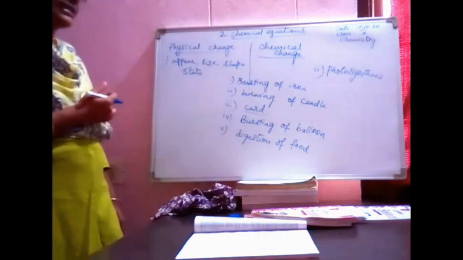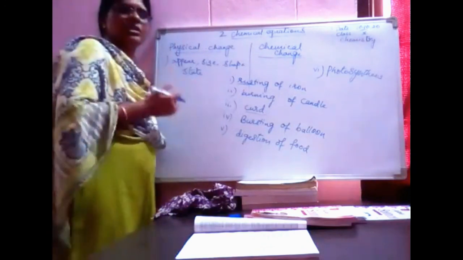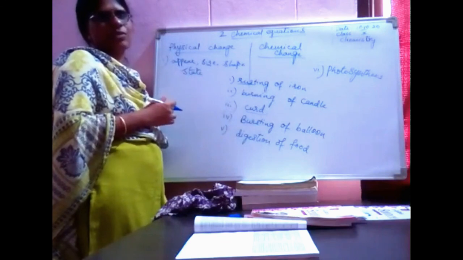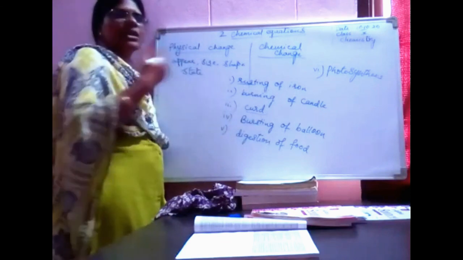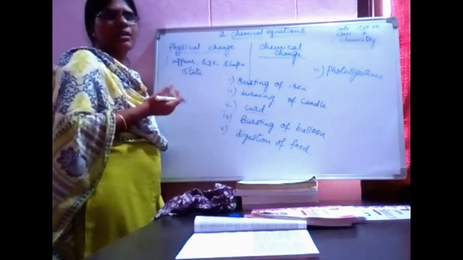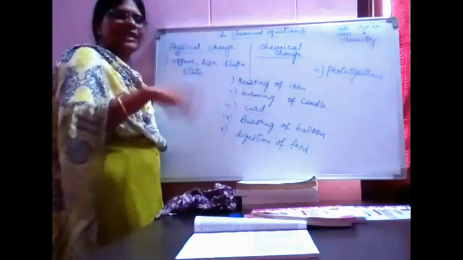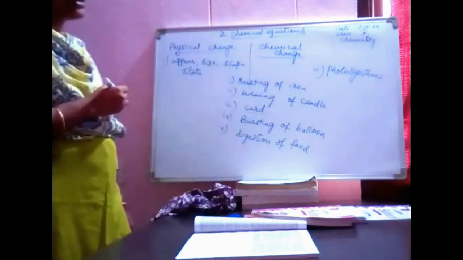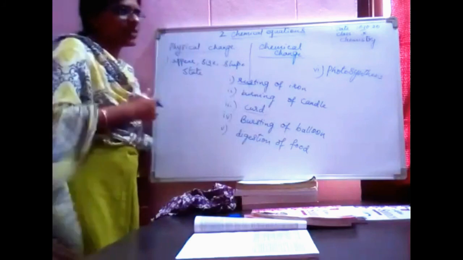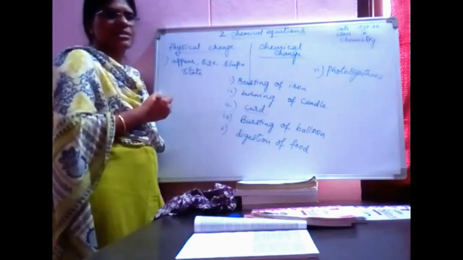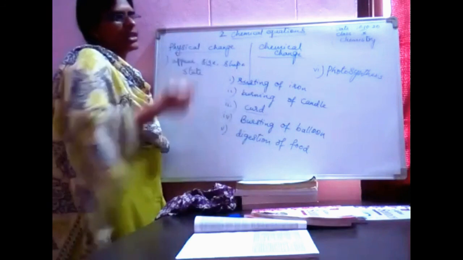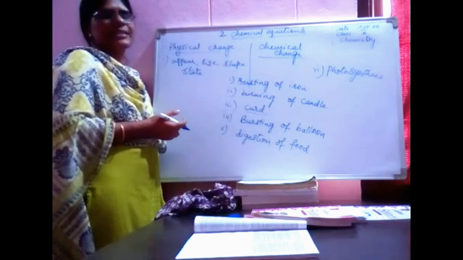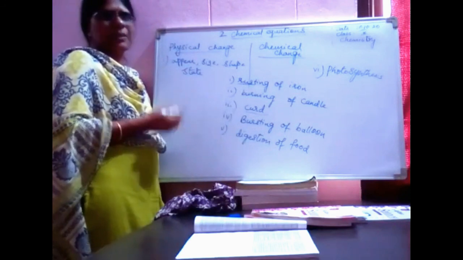Next, let us take digestion of food. We are eating different varieties of food. Yes or no? Like biryani, chapati, curd, rice, everything. Okay? After eating, the food is digested. Let us take your biological familiar one, photosynthesis. Okay? See here, sunlight. This photosynthesis process is taking place in plants.